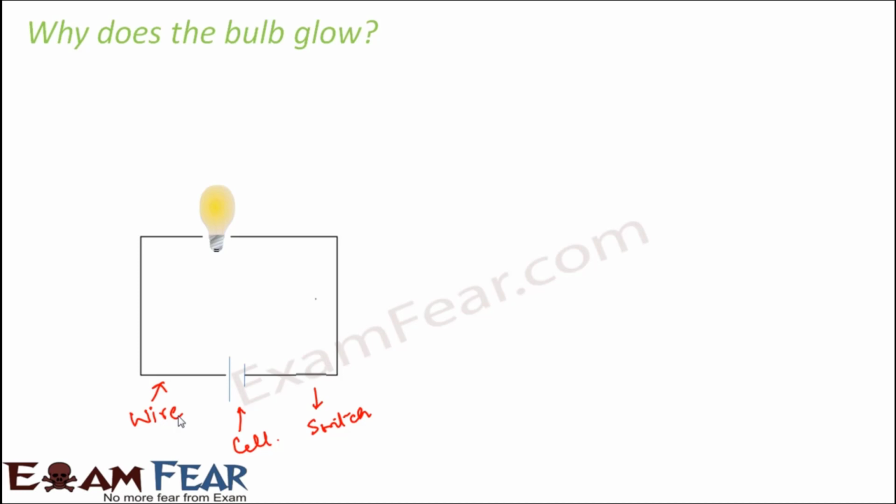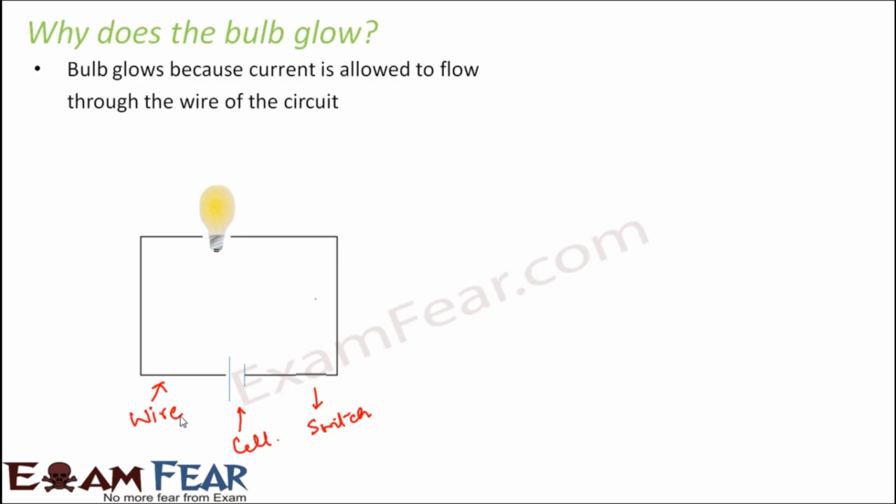Now the question is, we understood that if the circuit is complete, then the bulb will glow. The next question that comes to our mind is, why does the bulb glow? I mean, who allows the bulb to glow? Is the only requirement that the circuit has to be complete? Many times we see that the circuit is complete but still the bulb is not glowing, because there are other factors involved as well. So let us look at this scenario.